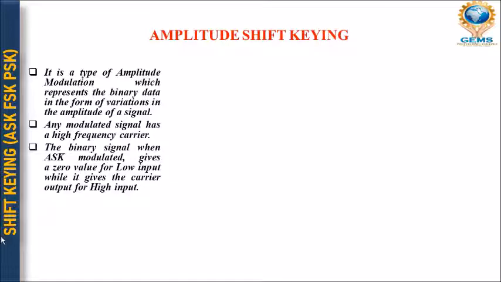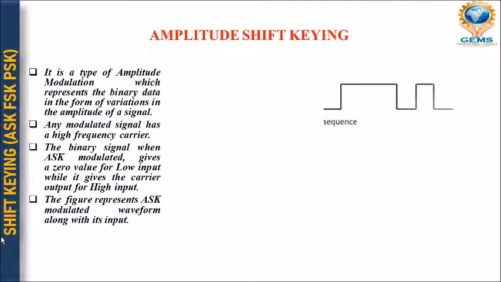The binary signal, when ASK modulated, gives the zero value for low input and gives the higher value for carrier output, right? This is very important. Whenever you want to go for low input, it will assign 0 and it will assign 1 for the high input. So the figure which I am going to discuss right now is a good representation of your ASK modulated waveform.